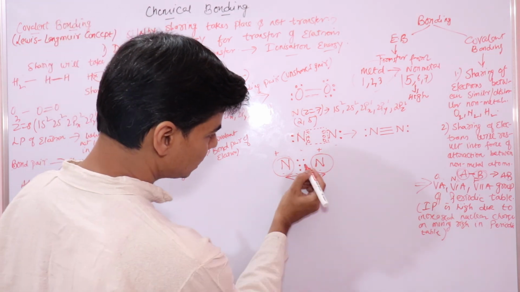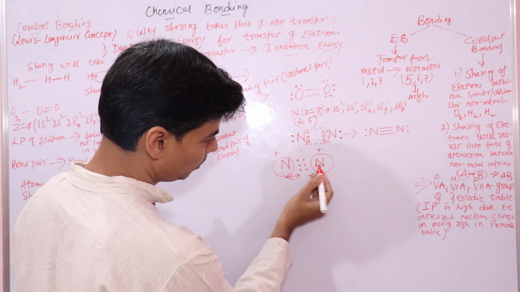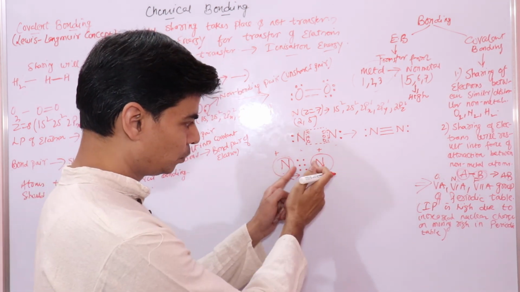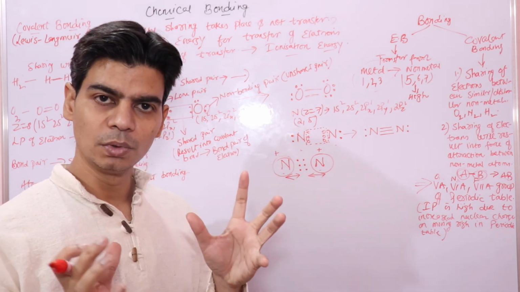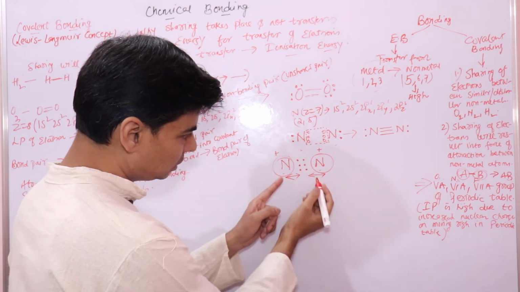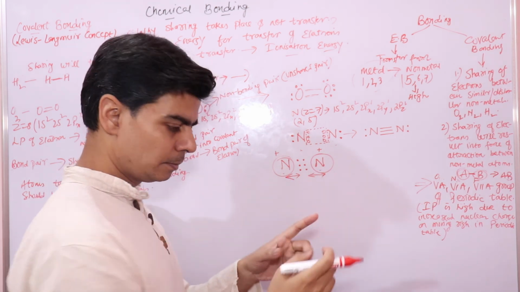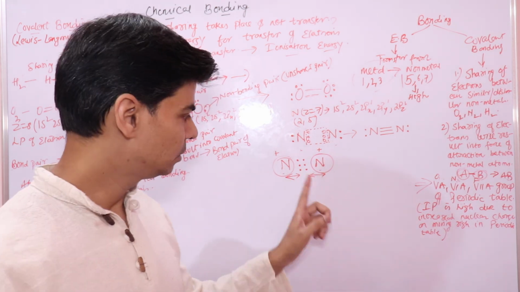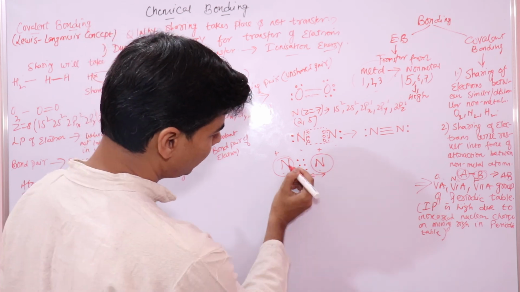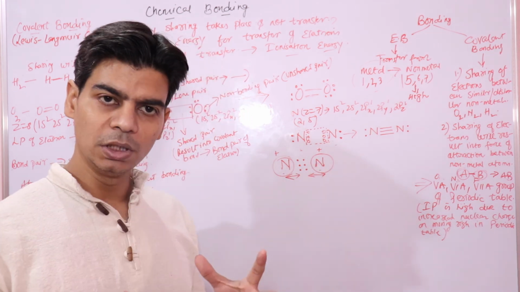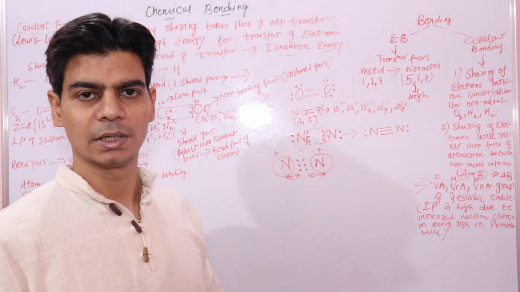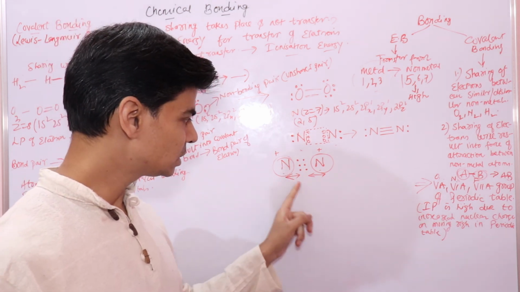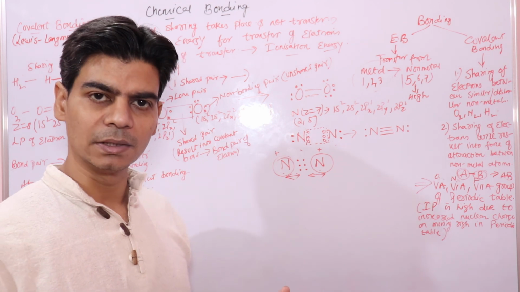right? Since this shared pair is attracting both the nitrogen atoms, because of the positive nucleus, right? So this shared pair will hold these two atoms together in the molecule, right. These two atoms are together in the molecule due to attraction by this shared pair of electrons, which is known as the electron rich center, right?